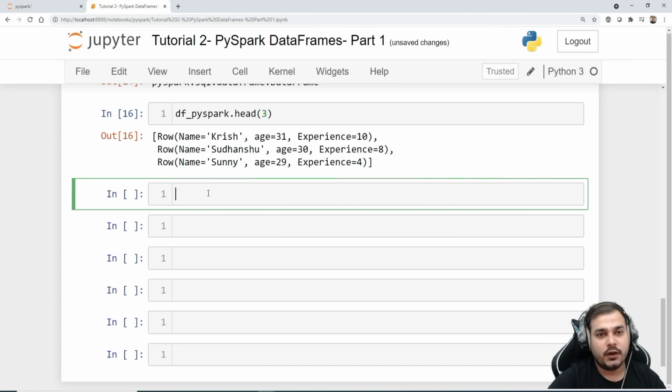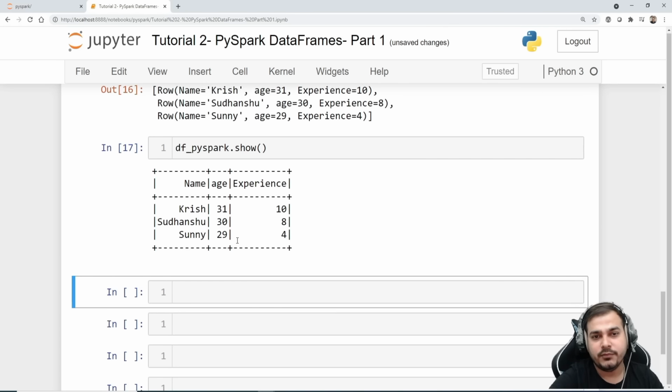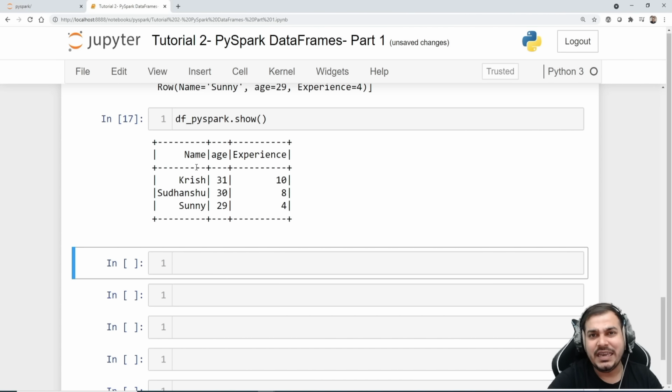So first of all, let me just write it like this, PySpark dot show. Here you'll be able to see all the columns. Now if I really want to pick up only the name column, how do I do it? In order to pick up the name column, there is a very simple functionality that we'll write, which is called PySpark dot select, and here I will just give my name column.